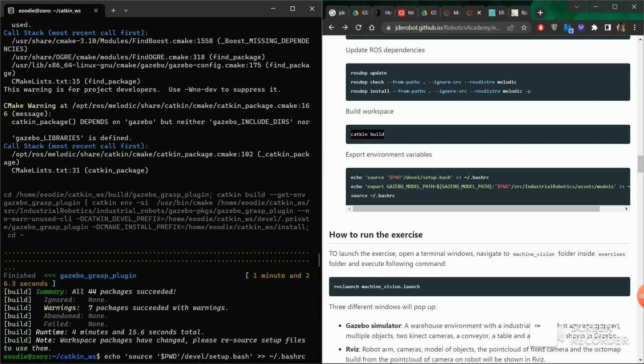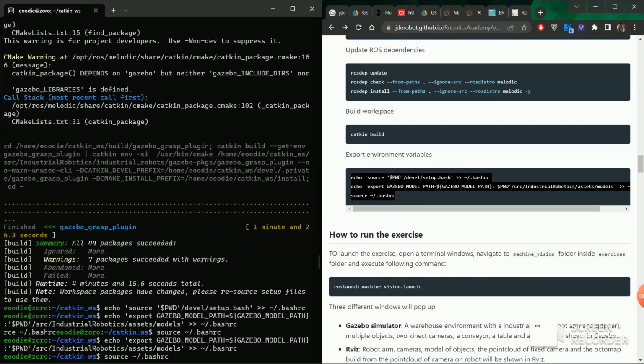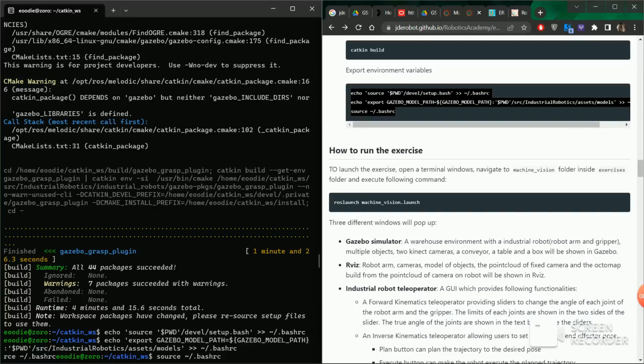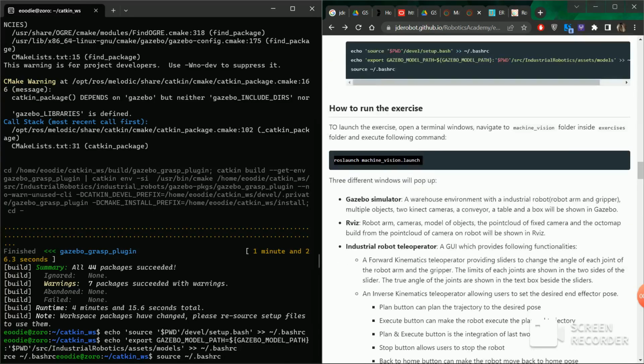Yeah, like this it's over. We will just copy this one and paste it here, and this was how to install it. We will launch it using this roslaunch machine vision command in the next video, and try to solve it.